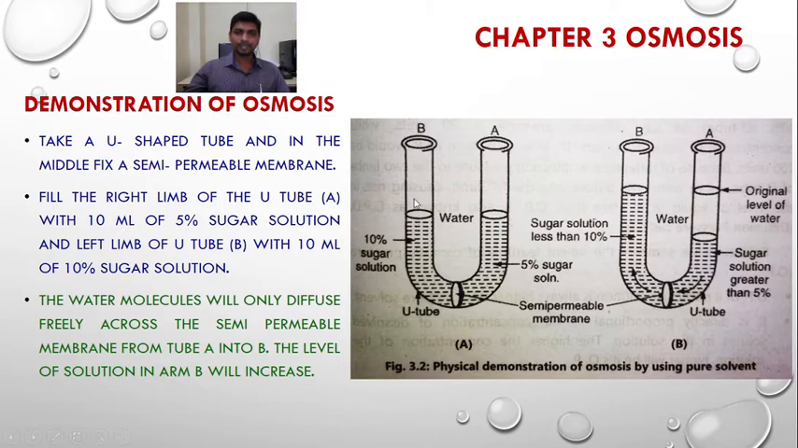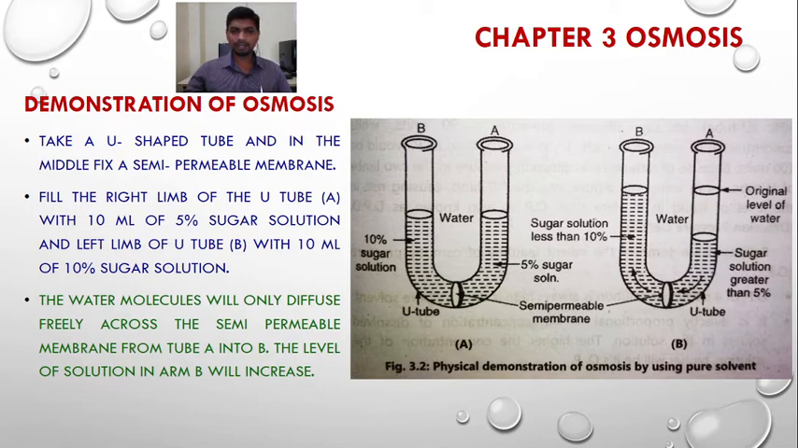Now fill the left limb of the U-tube. Here is the left limb, that is the capital A. It has been filled with 10 ml of 5% sugar solution, while the right limb of the U-tube, that is the capital B, is filled with 10 ml of 10% sugar solution.